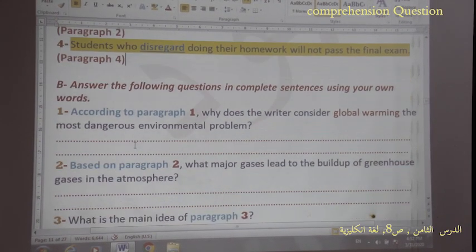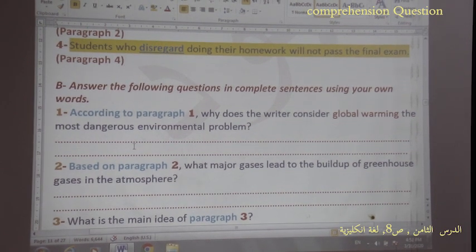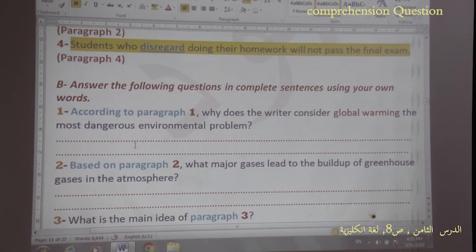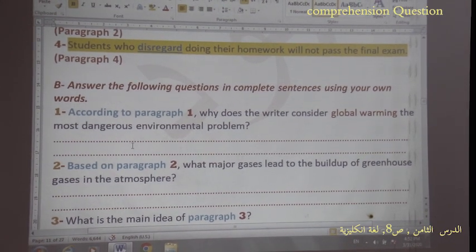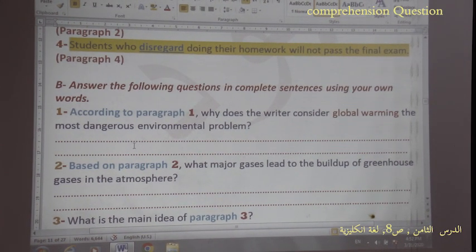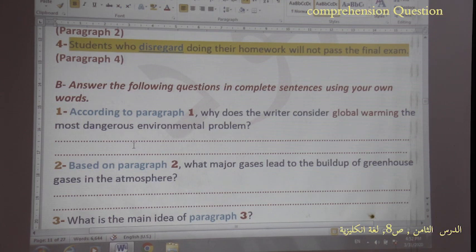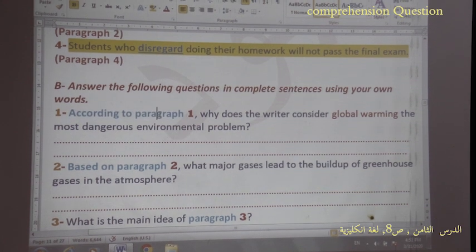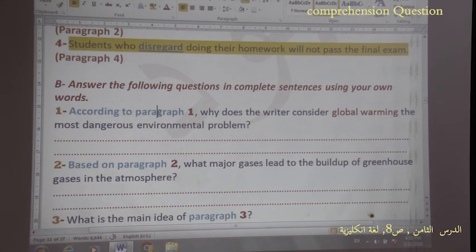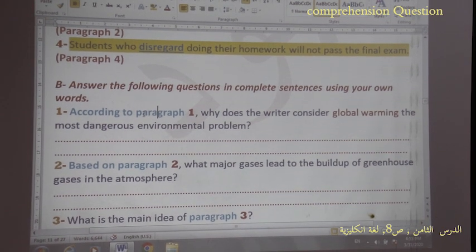Now question B. Answer the following questions in complete sentences using your own words. Some students don't understand and say they may answer using their own words, so they shouldn't depend on the information in the text. No, on the contrary, you need to refer to the indicated paragraphs. For example, in question 1, refer to paragraph 1, but after you understand the answer, you can use your own words and form it the way you like.